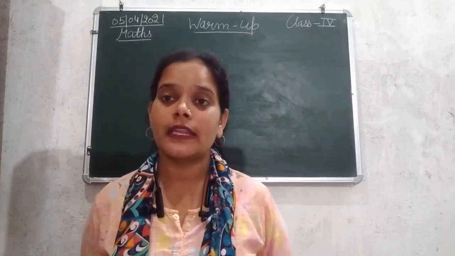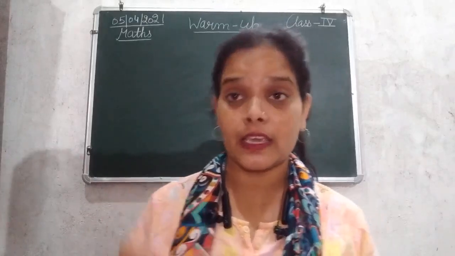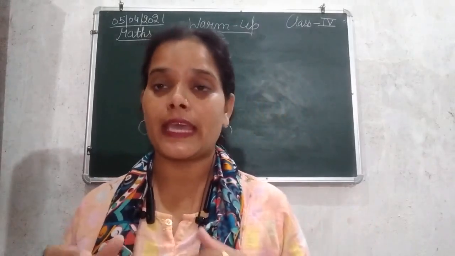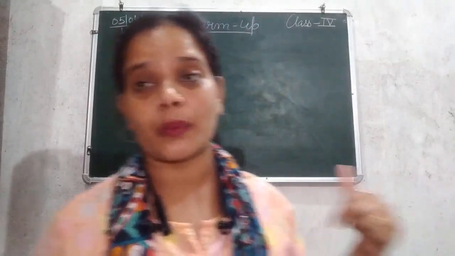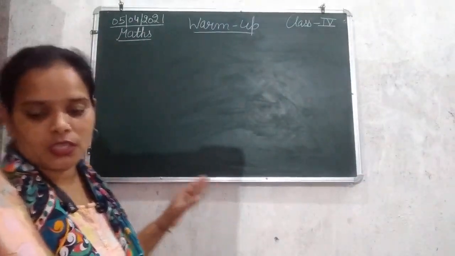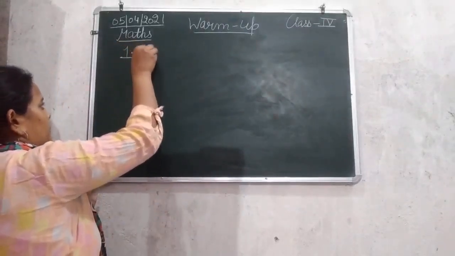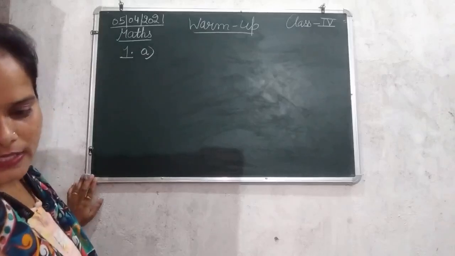First of all I'll write the question on top, then you will easily be able to understand it. So the question number one, the A part, is